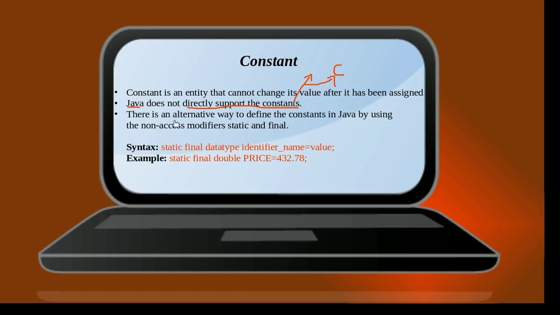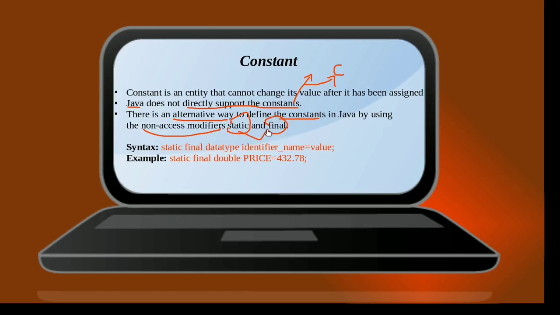So the alternative way to make use of constants is by making use of non-access modifiers, and those modifiers are static and final.